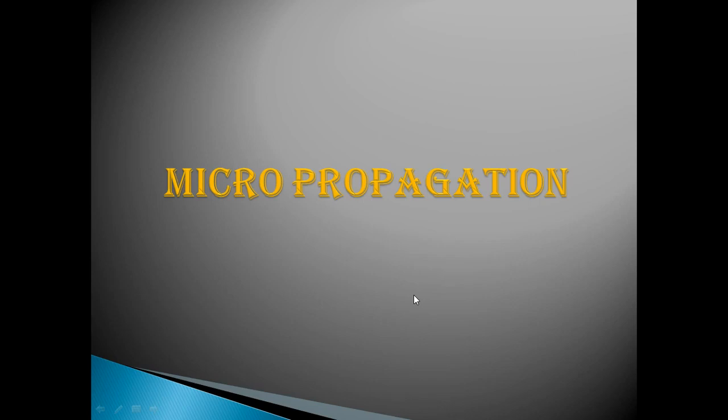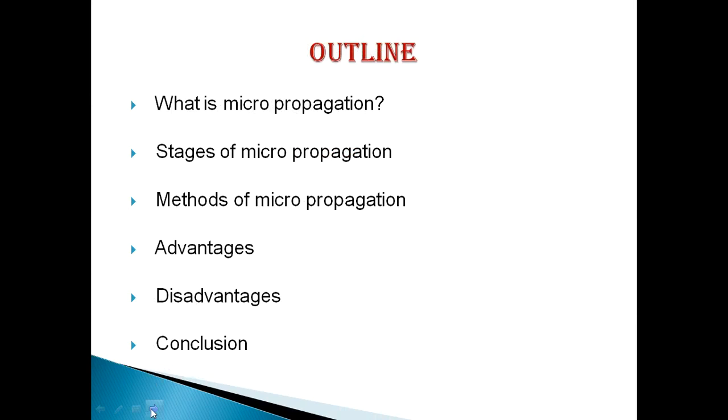Now going to deliver a topic on micropropagation of banana. It is a widely used technology for in vitro plant propagation in India and the whole world. The outline of my topic is: what is micropropagation, stages of micropropagation, methods of micropropagation, advantages, disadvantages, and the conclusion. So, we will proceed step by step.